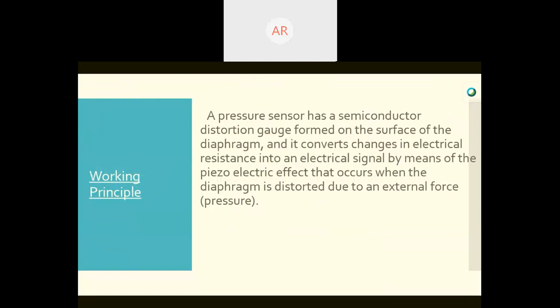The piezoelectric effect is an electric charge that accumulates in certain solid materials in response to applied mechanical stress. It occurs when the diaphragm of a pressure sensor is distorted due to an external force that is known as pressure.